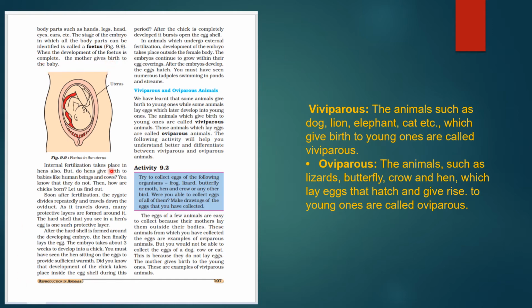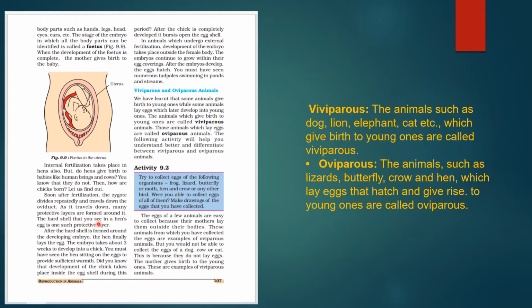Internal fertilization takes place in hens also, but does the hen give birth to babies? No. So here we find out. Soon after fertilization, the zygote develops repeatedly and travels down the oviduct.